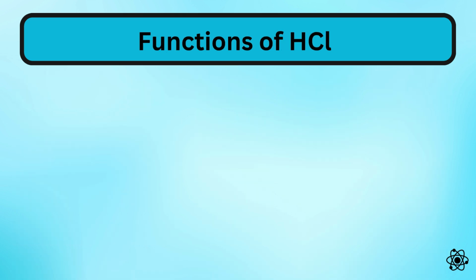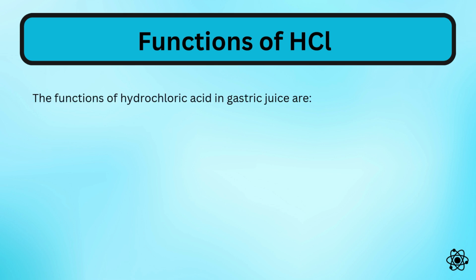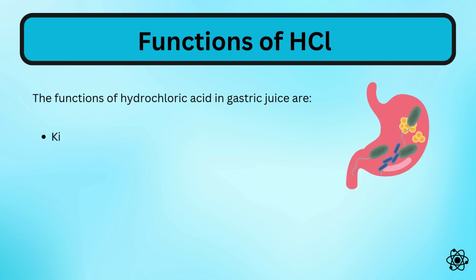Now let's learn the functions of hydrochloric acid in gastric juice. Gastric juices are fluids produced by the stomach. One of the fluids produced by the stomach is hydrochloric acid. The functions of hydrochloric acid in gastric juice are: hydrochloric acid kills harmful microorganisms in food.